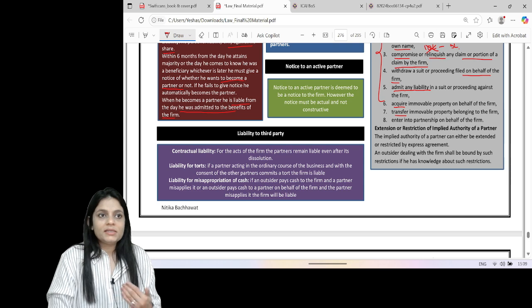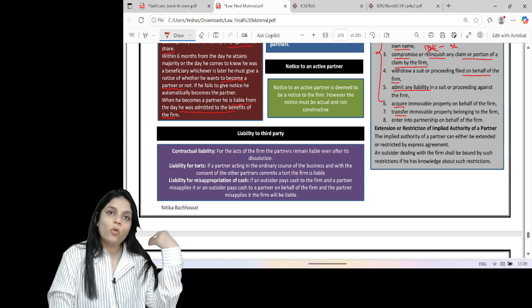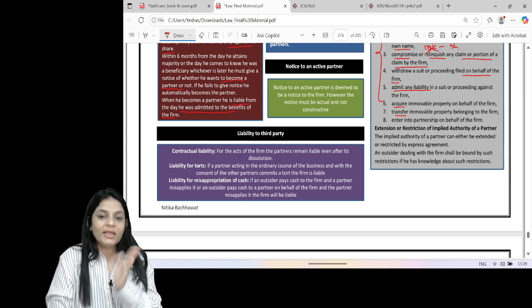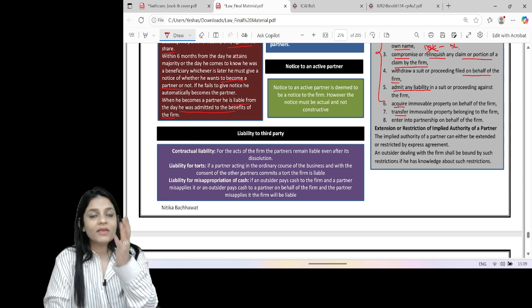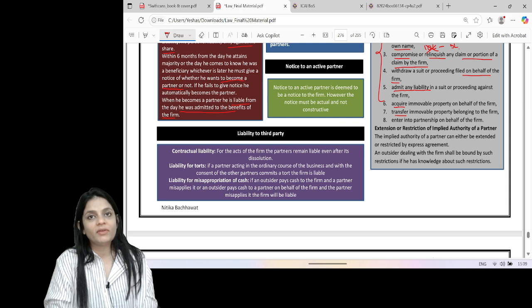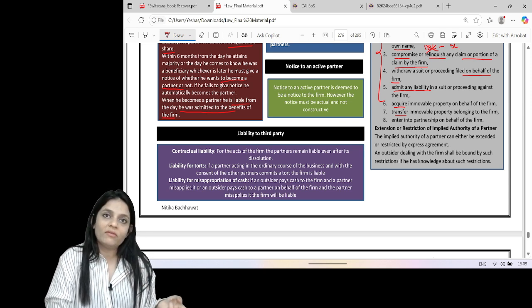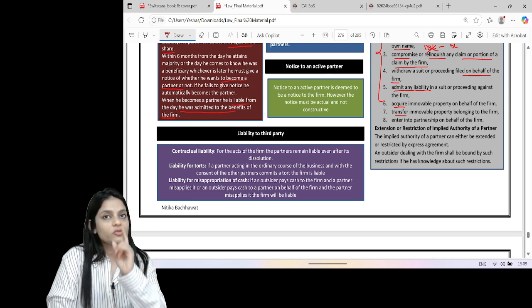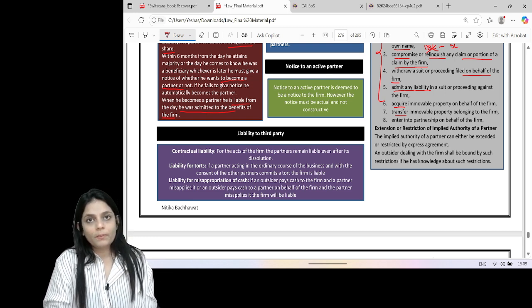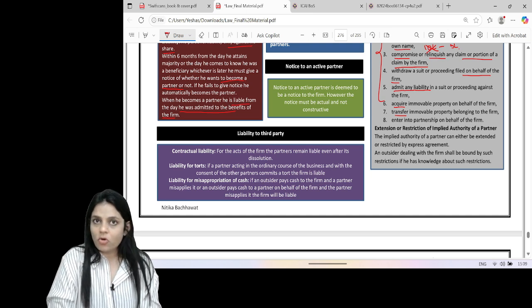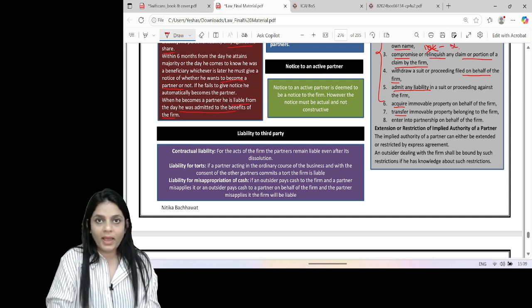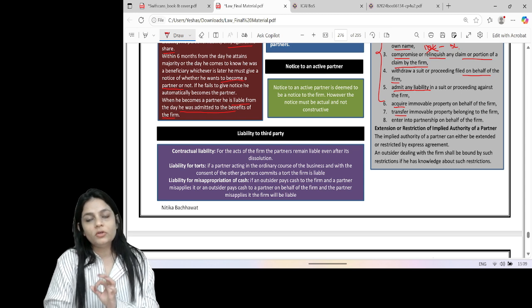He knows, let's say, A cannot take a loan of more than 1 lakh on behalf of the firm. D knows about this, but he still gives A a loan of 1.5 lakh. So you know A cannot take a loan of more than 1 lakh. You're still giving, it's your fault. So the firm is only liable for 1 lakh to you, not more. On the other hand, F doesn't know about it and he gives a loan of 2 lakh. He can recover the whole of the 2 lakh.